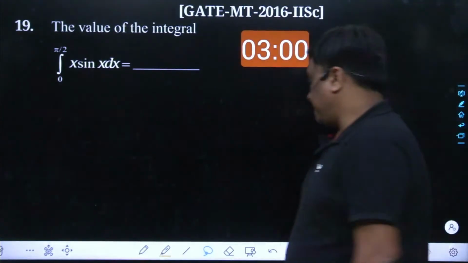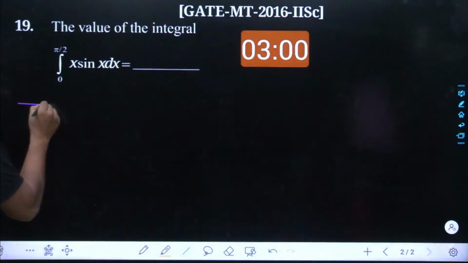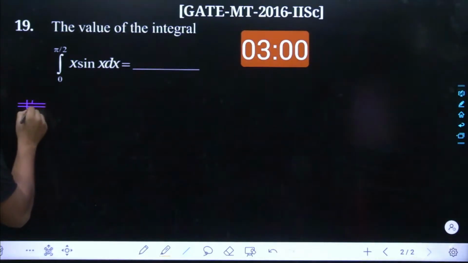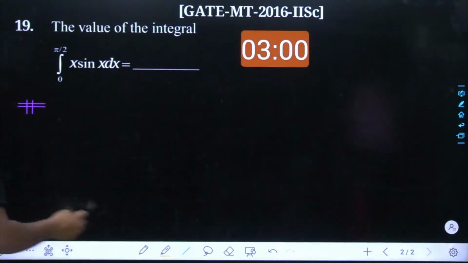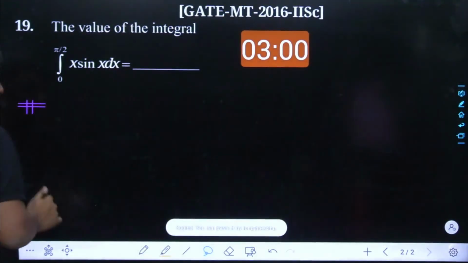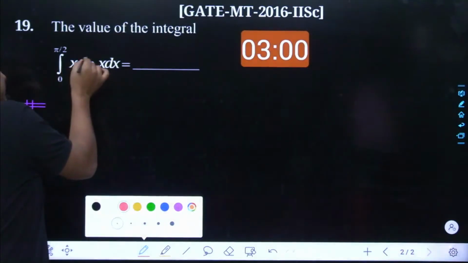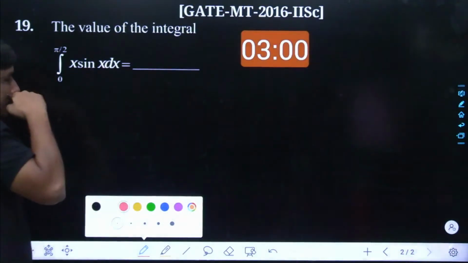Anyways, time is up. My dear friend, this problem is also based on the concept of integration by parts. The two functions involved here are f of x and g of x. This is a special category of problem where both the function f of x and the function g of x are integrable and both are differentiable.